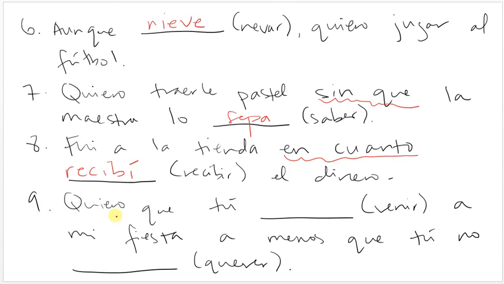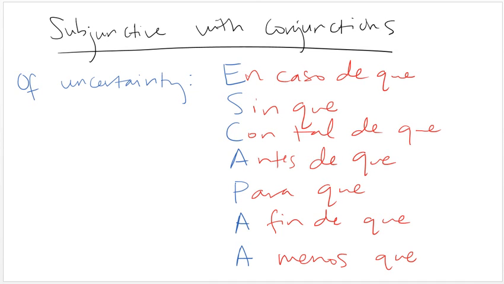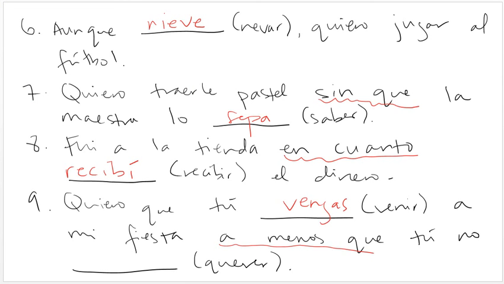Okay, 9. Quiero que tú. Quiero que obviously is a subjunctive trigger with will. So you have to use a subjunctive no matter what. So quiero que tú vengas a mi fiesta a menos que tú no querer. So I want you to come to my party. A menos que is a conjunction of uncertainty. So it's one of the escapa conjunctions, which means we always use a subjunctive no matter what. So tú quieras. I want you to come to my party unless you don't want to.